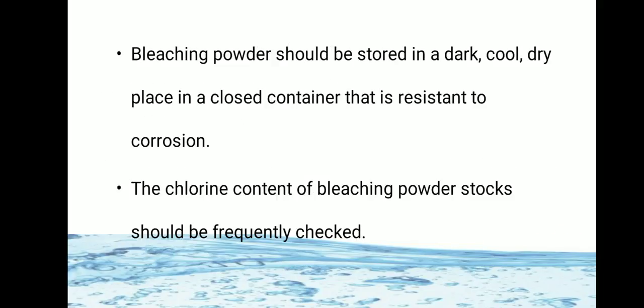Bleaching powder should be stored in a dark, cool and dry place in a closed container that is resistant to corrosion. By this we can avoid the loss of chlorine. The chlorine content of bleaching powder stocks should be frequently checked.